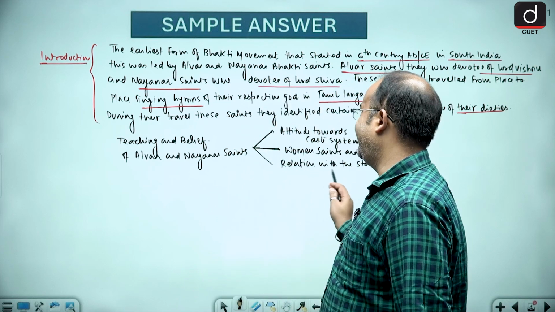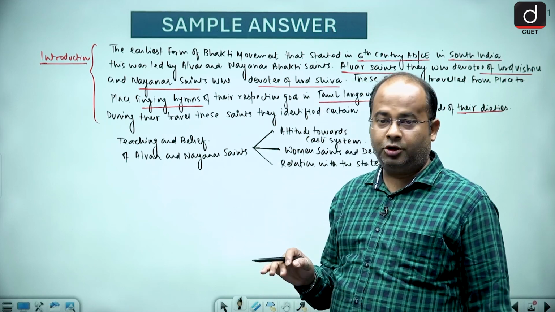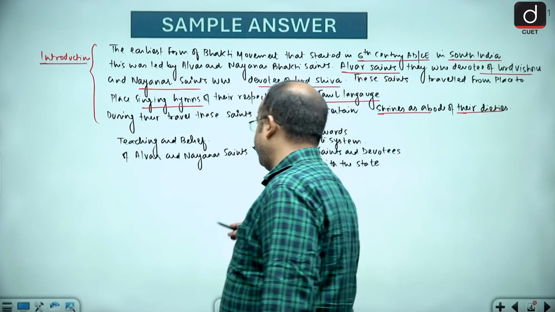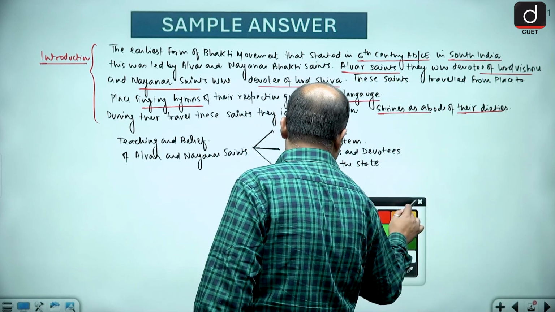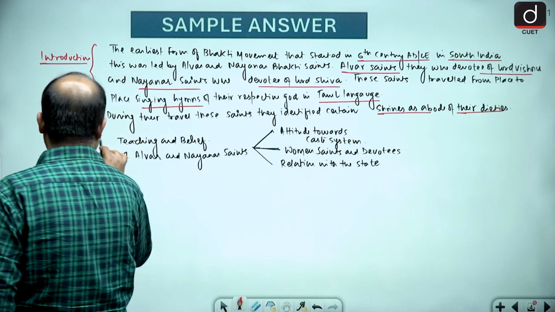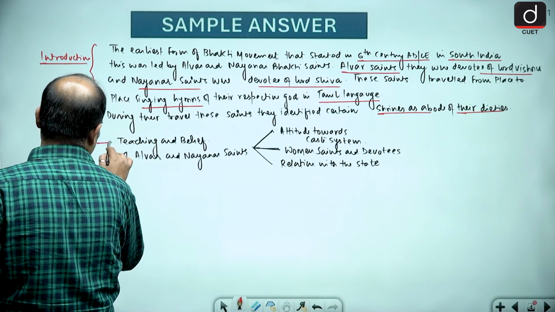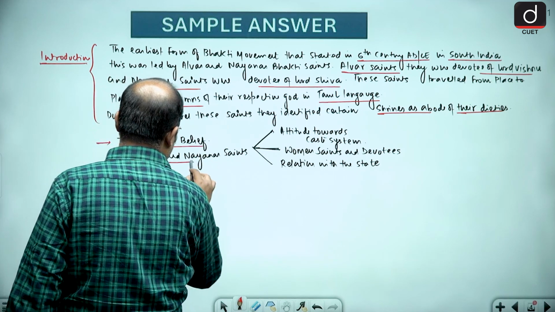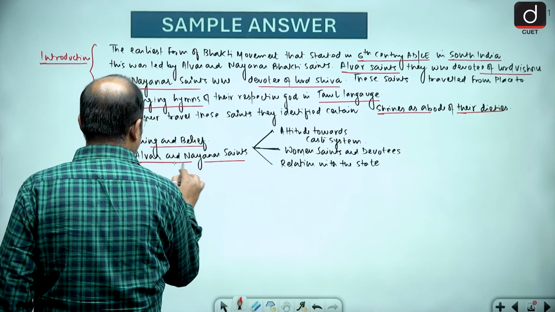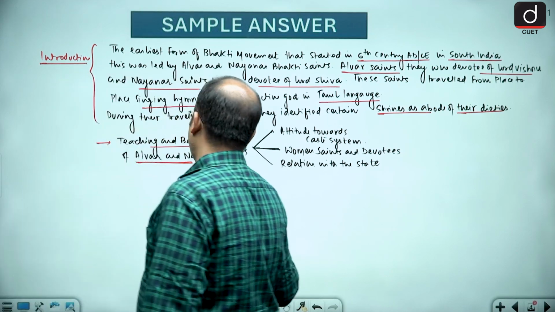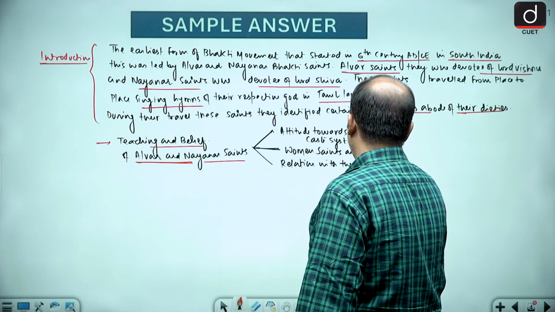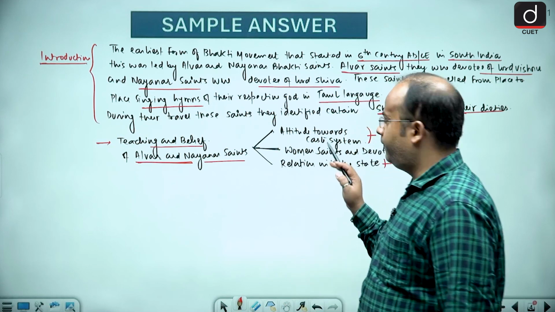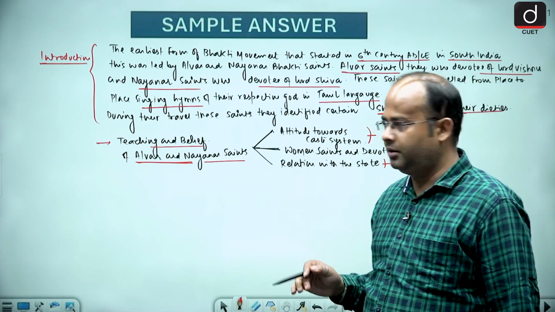Now, when I divide this thing, the examiner will get to know that the student will talk on these 3 points. When I divide the teaching and belief, it will symbolize to the examiner that the student is going to discuss these 3 pointers in detail. So, this is the first, second and third. Now, first of all, we will be discussing one by one all together.